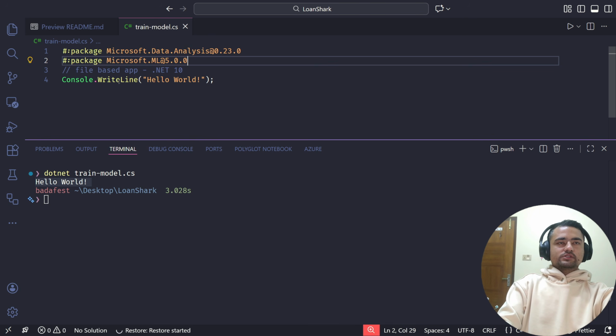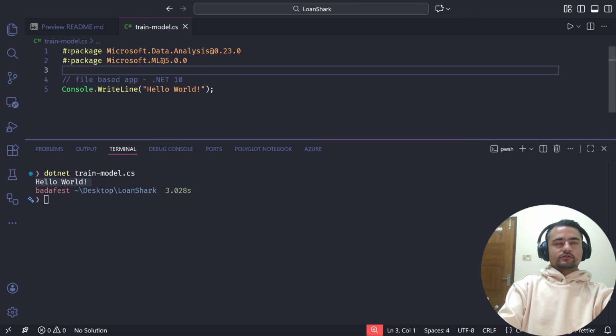Now, after I do this, I can use everything provided by these packages in this file. And when I run dotnet with the name of the file, then everything should work as expected. We have the dependencies referenced. Now the next thing to do is actually get the data on which we can train our model.